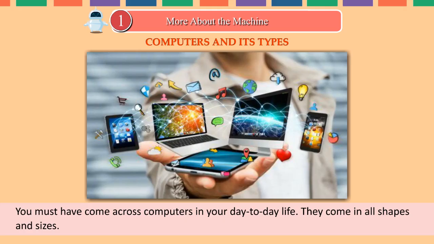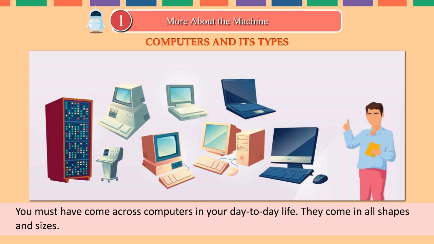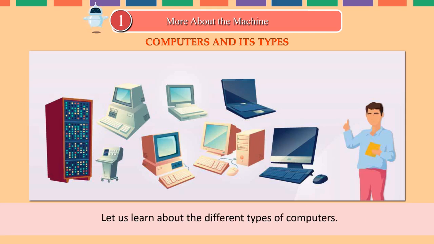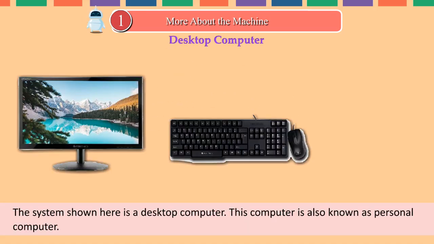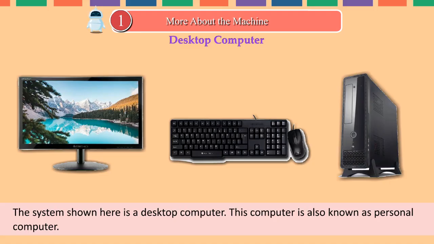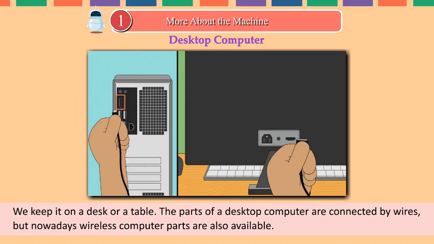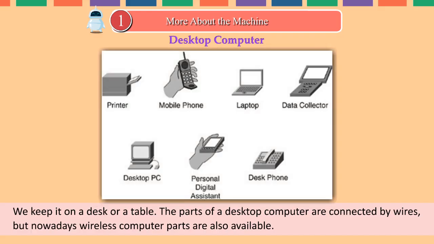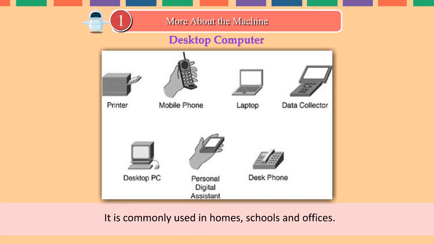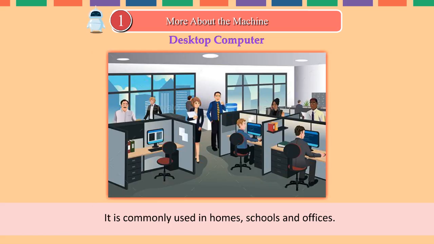Computers and its types. You must have come across computers in your day-to-day life. They come in all shapes and sizes. Let us learn about the different types of computers. Desktop computer. The system shown here is a desktop computer. This computer is also known as personal computer. We keep it on a desk or a table. The parts of a desktop computer are connected by wires. But nowadays, wireless computer parts are also available. It is commonly used in homes, schools and offices.